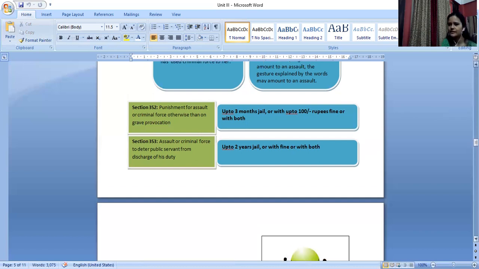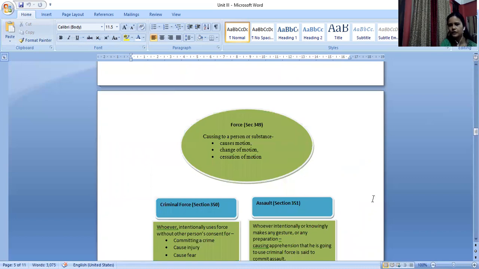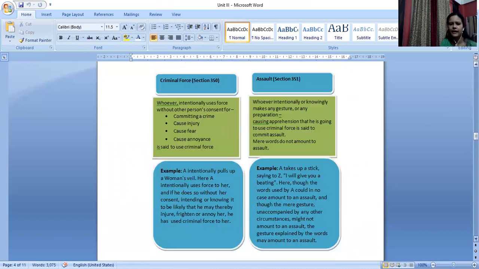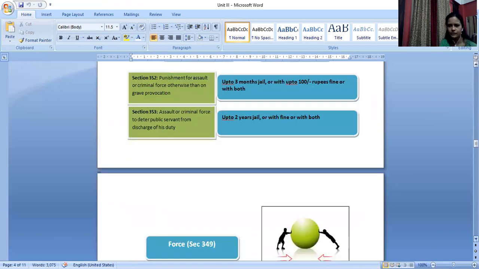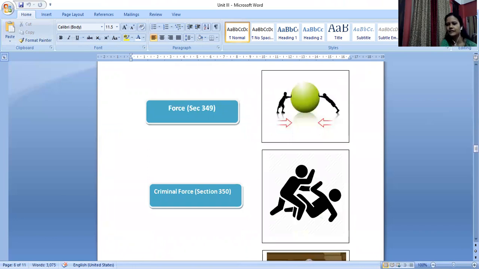So basically you need to remember this particular chart. I'll share this document with you. You can go through this, you can try to remember, and that should be enough for you to be able to answer this question. Now to make it more clear, we will see this example.